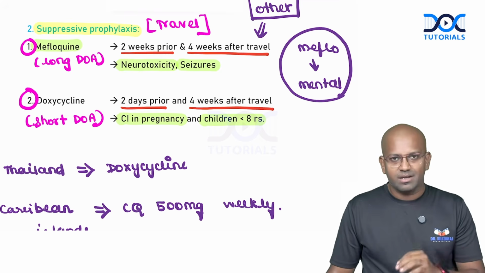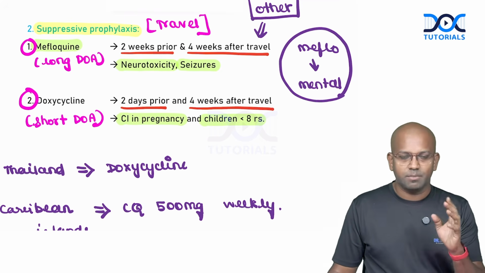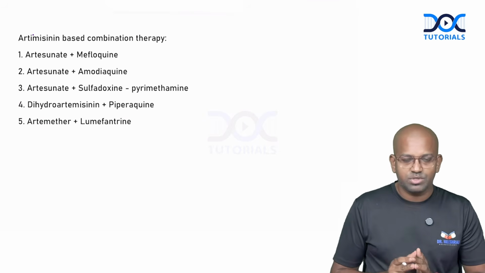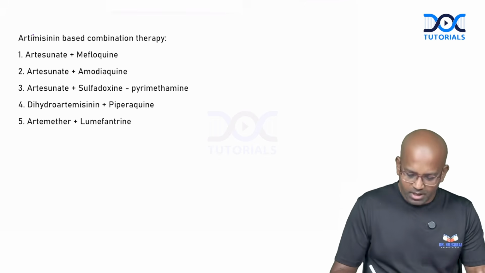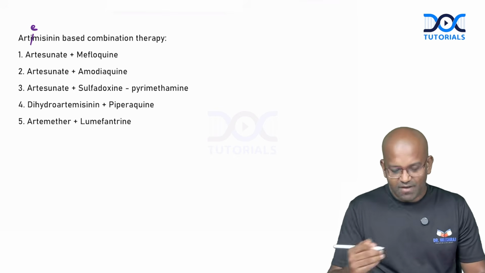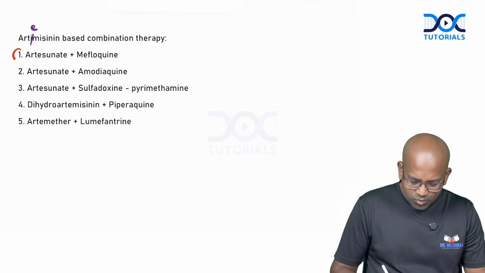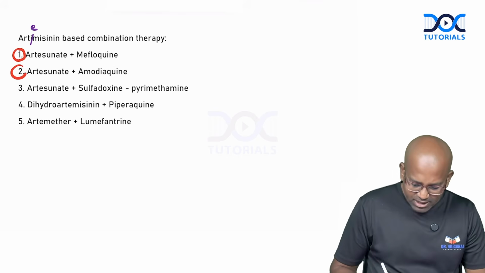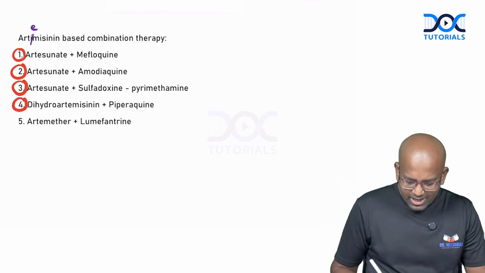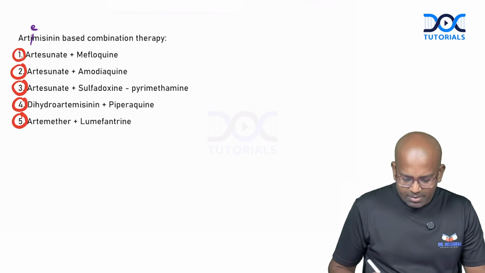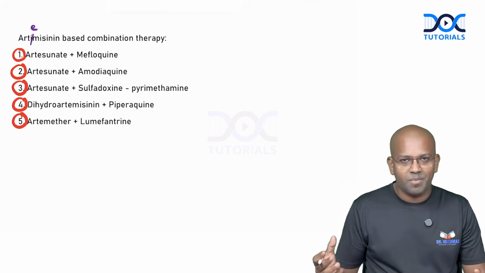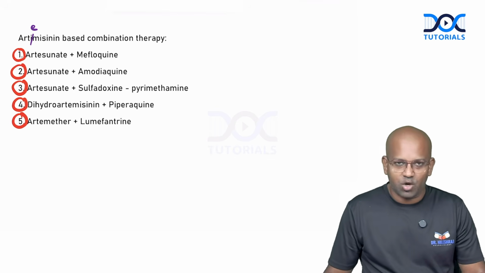Now let's talk about India: if you are caught up with malaria, how do you treat malaria? Here in India, the primary treatment currently which we use is artemisinin-based combination therapy, ACT. We have multiple different drugs to be given in this list. The first one is artesunate with mefloquine, artesunate with amodiaquine, artesunate with sulfadoxine-pyrimethamine combination, dihydroartemisinin with piperaquine, artemether with lumefantrine. Don't worry, no one will be asking you exactly which combination is used for artemisinin-based combination therapy. They will not ask it.